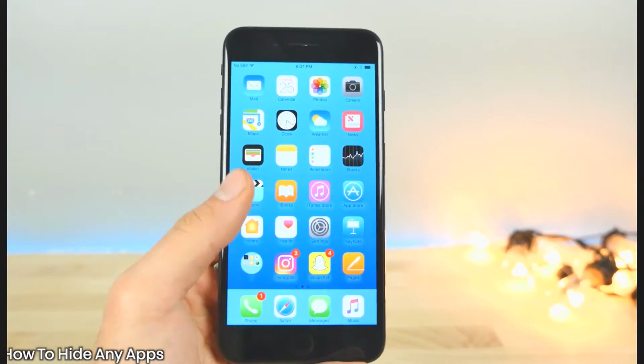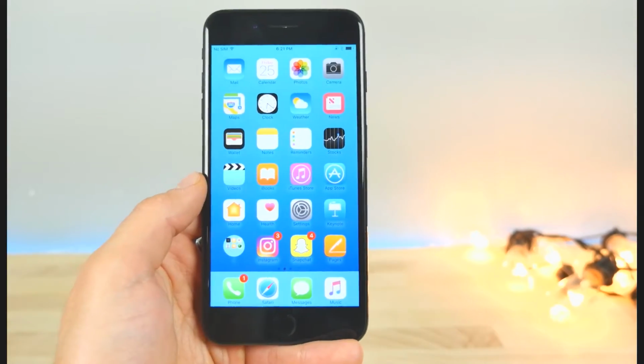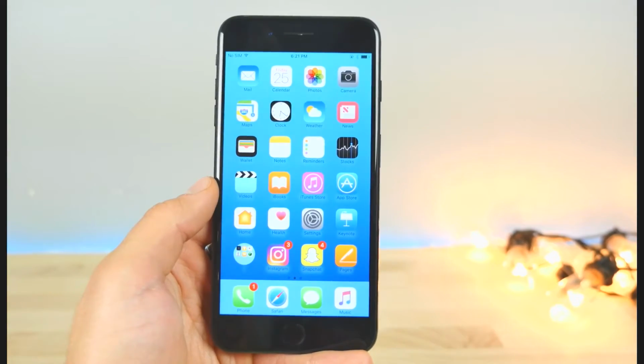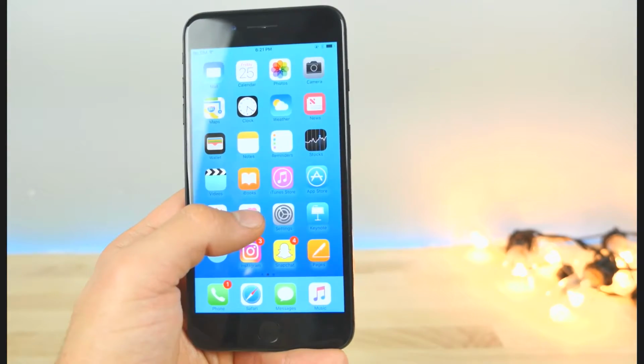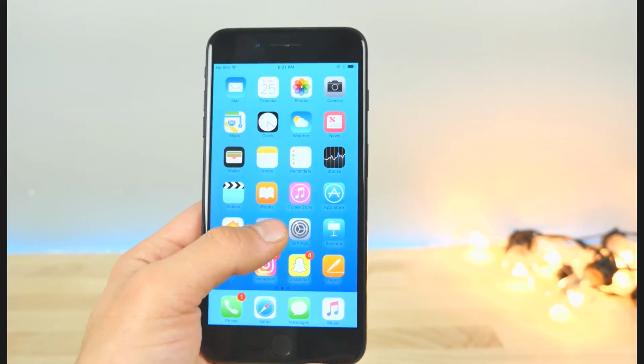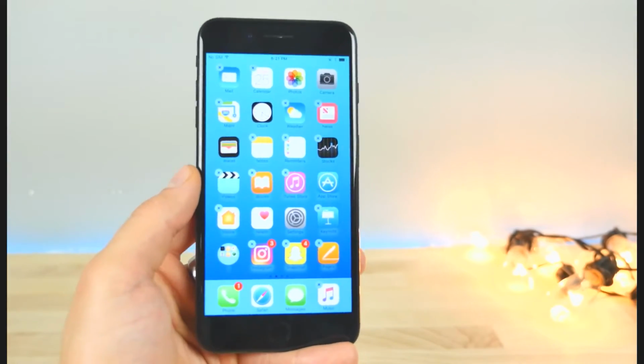You can still hide apps temporarily until you reboot. So if you guys want to play a prank on someone or hide the pesky health app or whatever app it is that Apple still doesn't let you remove, you can do that, and it's very, very simple.